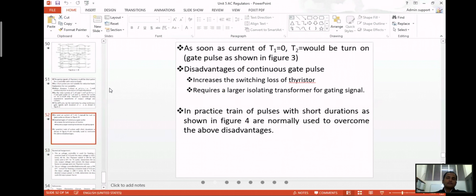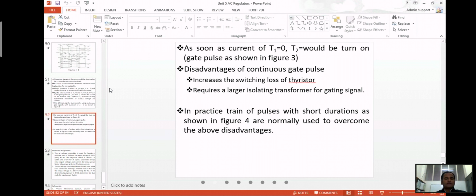As soon as T1 goes off, T2 would be turned on. But there are some disadvantages of continuous gate pulses. They increase the switching losses of the thyristor, and require a larger isolating transformer for getting the signal. Why is that? Because the triggering has to be continuous, so there should be a continuous pulse.